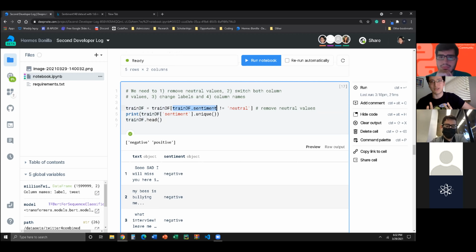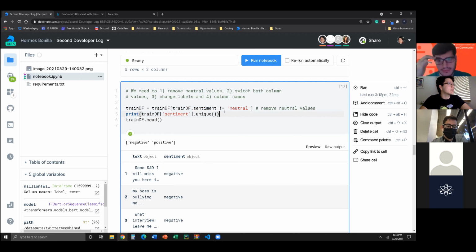Sometimes it gets confusing. Trust me, I still get confused all the time. So in this data frame, in sentiment, we want the values that are not, this is the operator for is not, neutral. So we want everything but neutral. And it's that easy. We got rid of them.